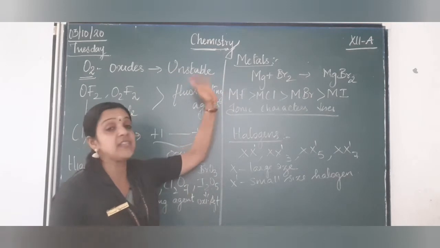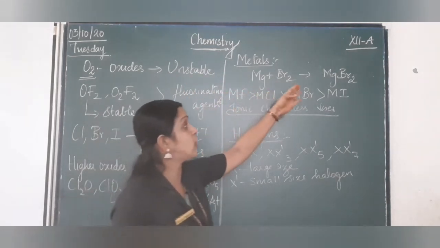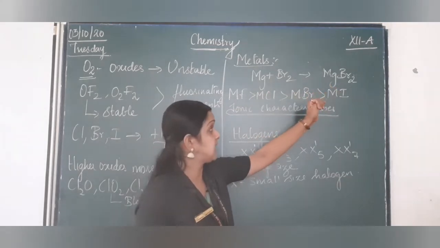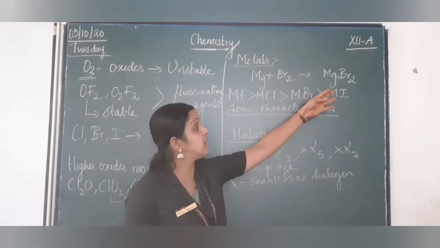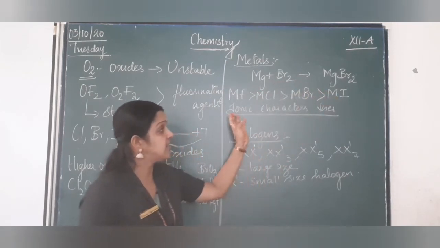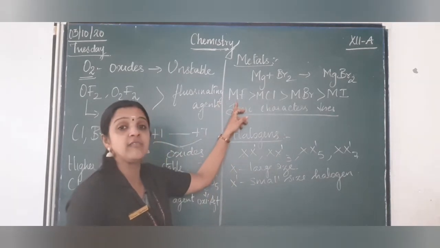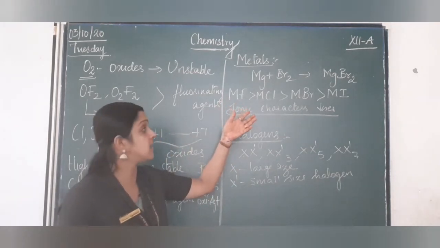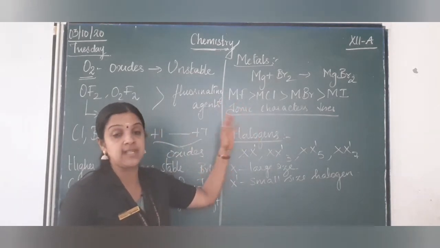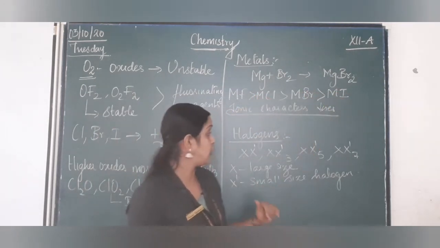As for their reactivity with metals, they react to form ionic compounds, their corresponding halides, like magnesium and bromine giving magnesium bromide, sodium and chlorine giving sodium chloride. But their ionic character decreases down the group, which means fluorine has the maximum ionic character in the compounds formed with metals, as compared to chlorine, bromine and iodine.